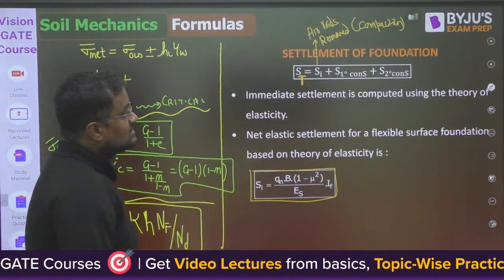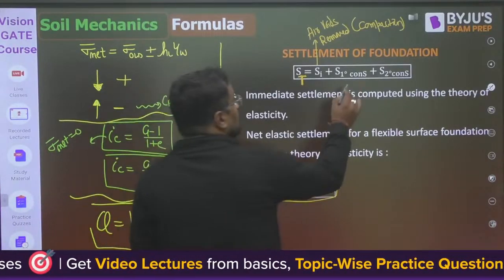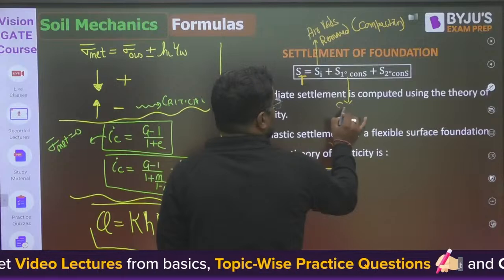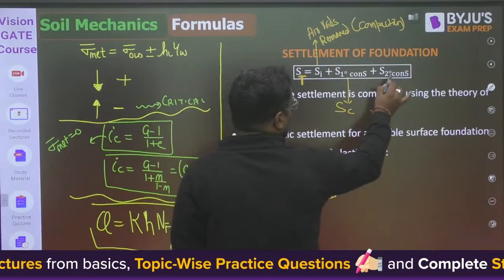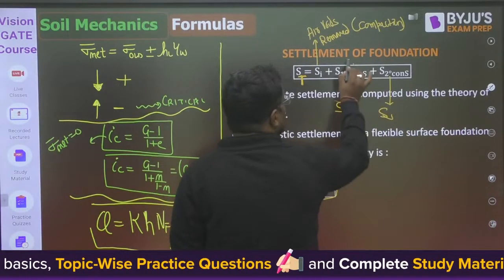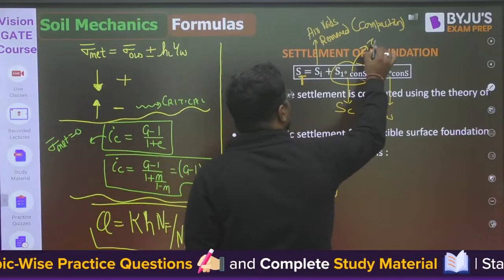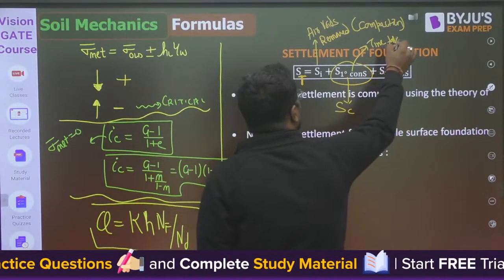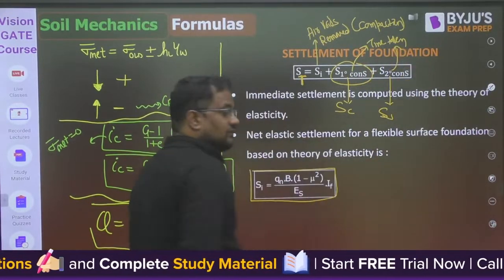Now primary consolidation, also called SC, and secondary consolidation, also noted SS. Primary consolidation takes time, 2 years, 3 years, even 5 years.